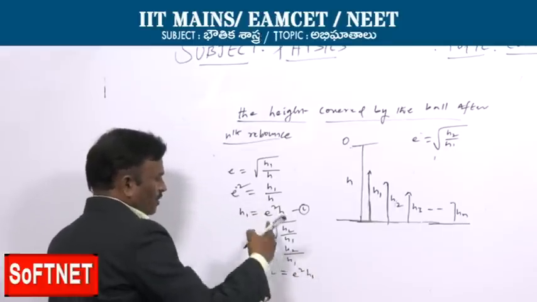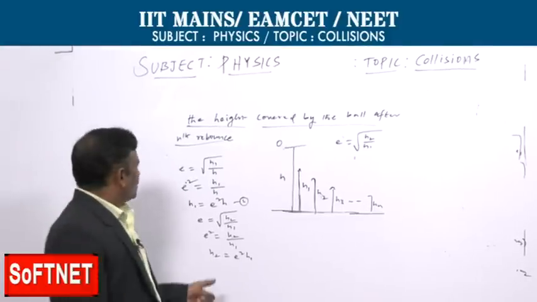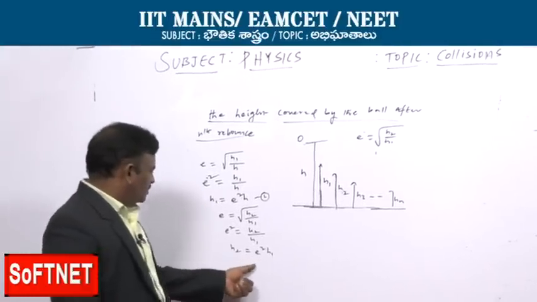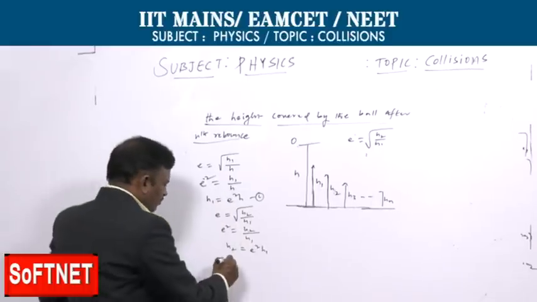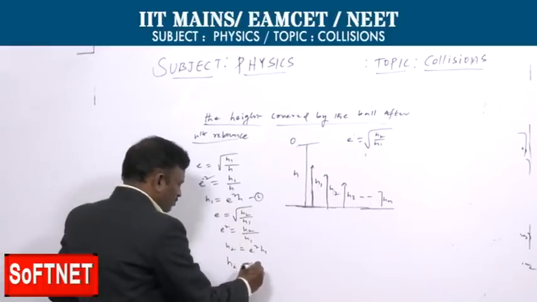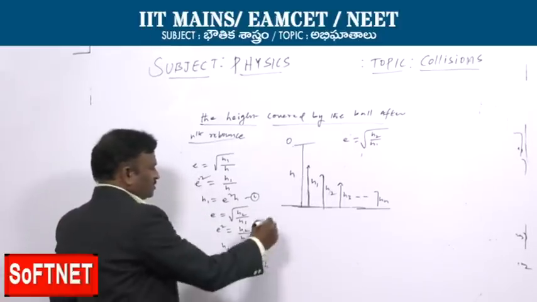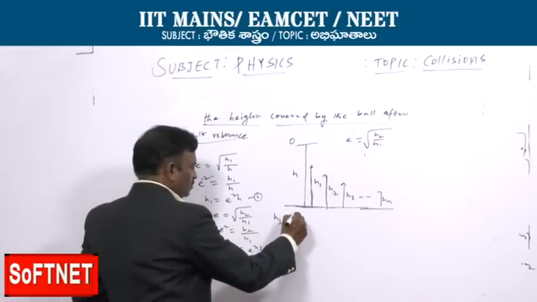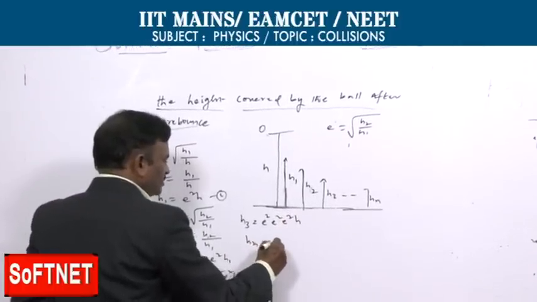Substitute this value in the equation. Here we got h2 is equal to e square into h1, but h1 we already got as e square h. Therefore h2 is equal to e square into e square h. Similarly, h3 is equal to e square into e square into e square h.